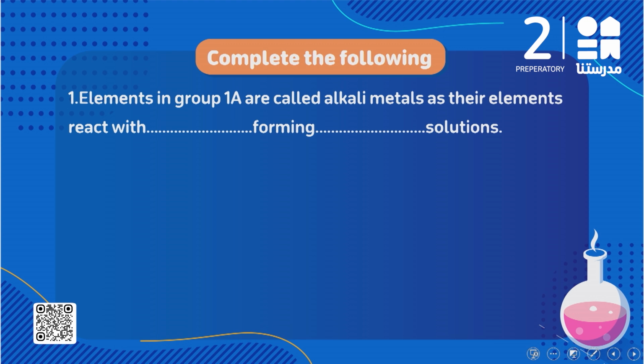Complete the following. Number 1, elements in group 1A are called alkali metals as their elements react with what, forming what solution. Okay, we said that elements in group 1A are called alkali metals because they react with water and they form what? They form alkaline solutions. Okay, the second one,